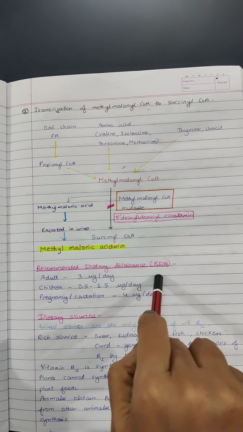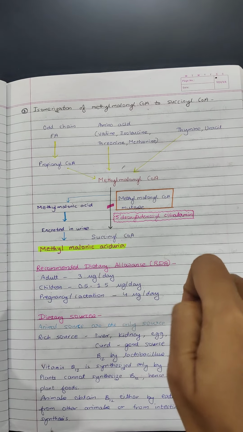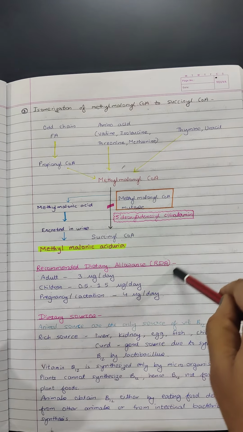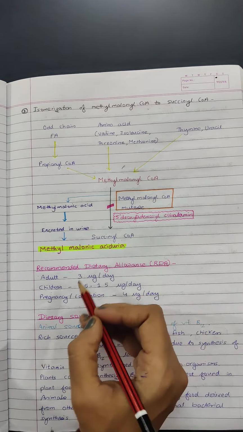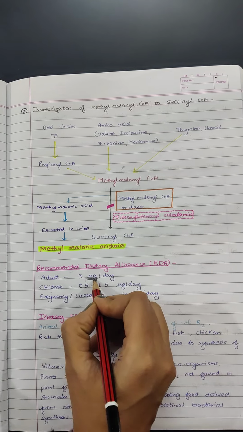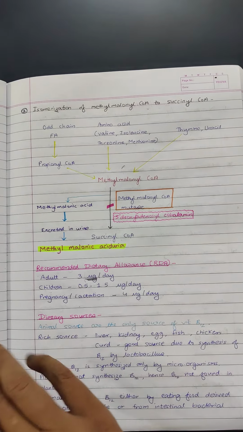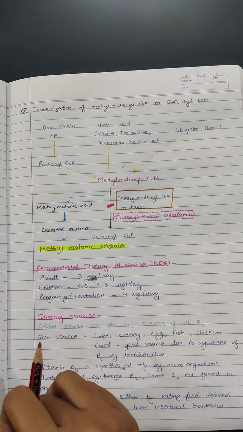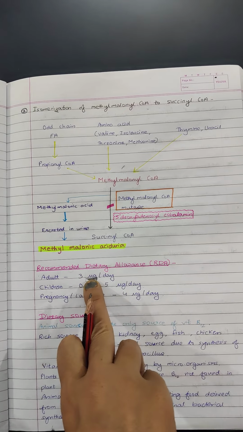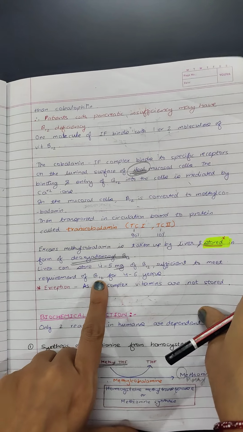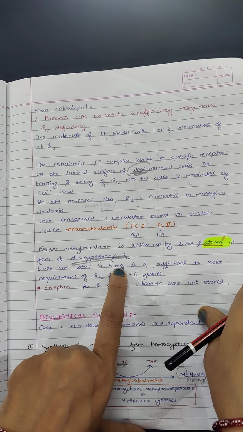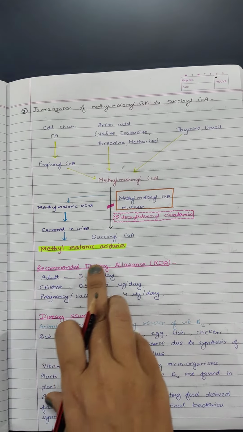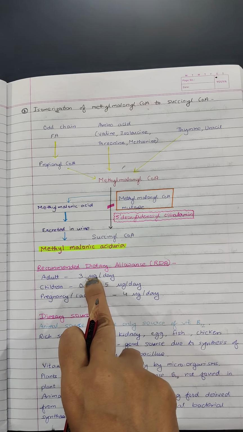Coming to the RDA, if you get a long question on the vitamin, you have to cover the topic under the different headings. All points should be mentioned. The RDA for an adult is 3 microgram per day. Important to note here is microgram, meaning it is required in microgram quantities per day. Different vitamins have different requirements, and some are required in milligram quantities. This is required in microgram quantity. That is why the storage is in milligrams, and 4 to 5 milligram is sufficient for 4 to 5 years, you can remember. So it is required at 3 microgram per day.